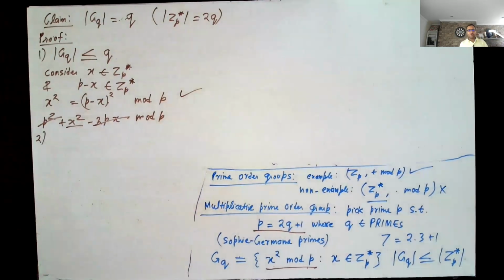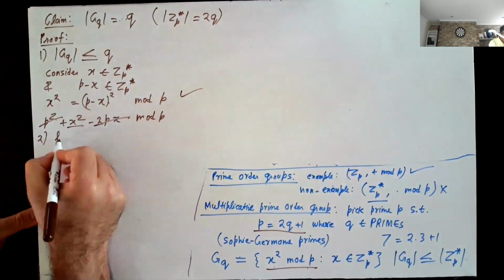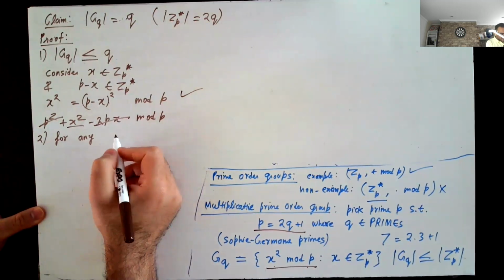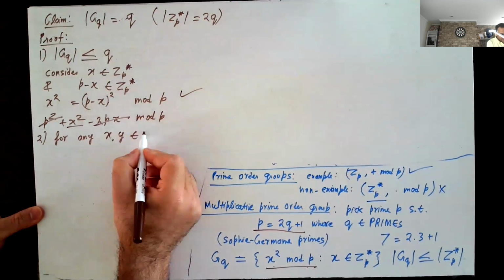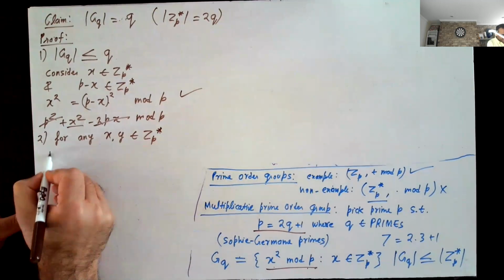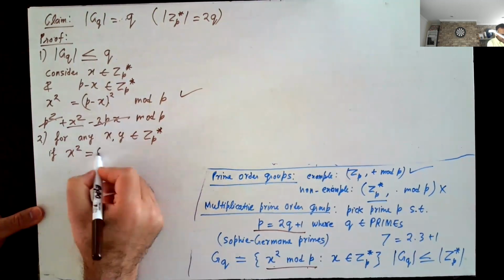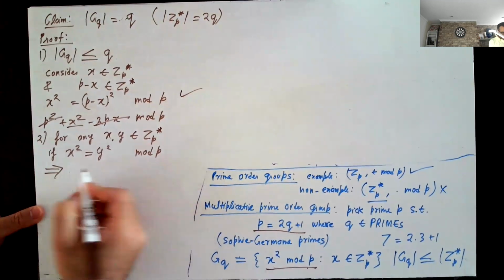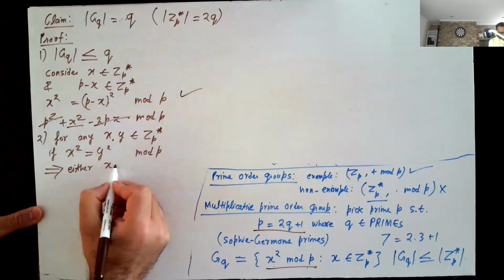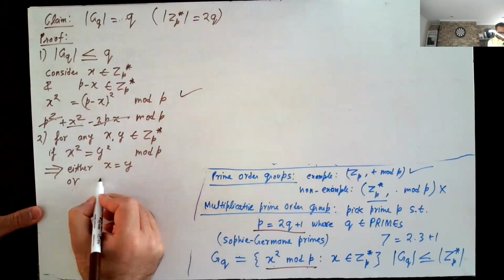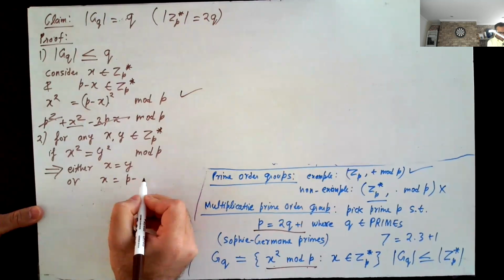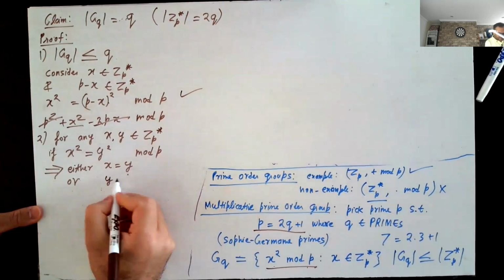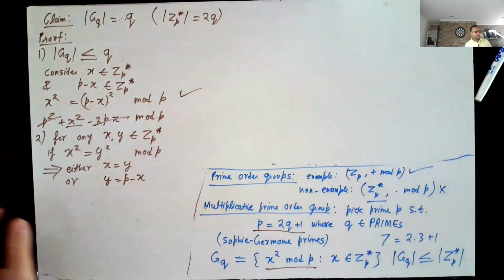I have to prove that for any X and Y in ZP star, if X square equals Y square mod P, then this implies that either X equals Y or Y equals P minus X. And if I can prove this, then I'm done.